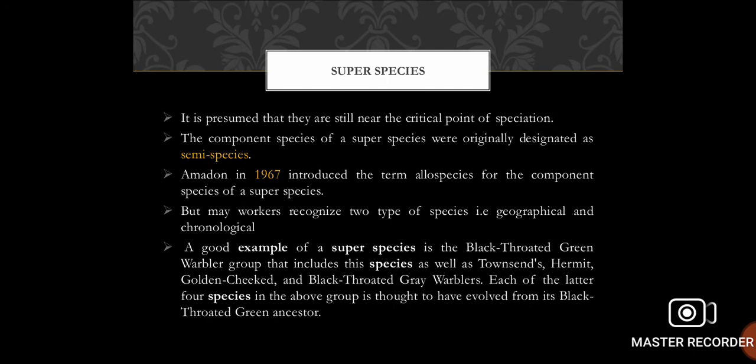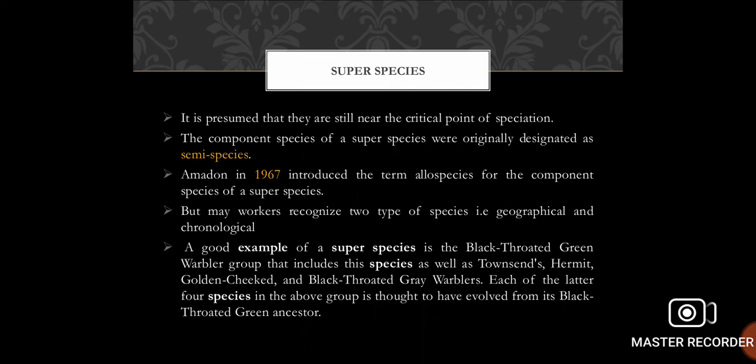Superspecies, it is presumed that they are still near the critical point of speciation. Amadon in 1961 introduced the term allospecies for the component species of a superspecies. But many workers recognize two types of superspecies. The first is the geographical and the second is the chronological species.